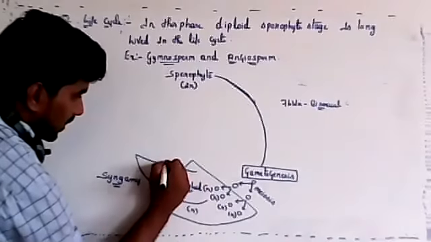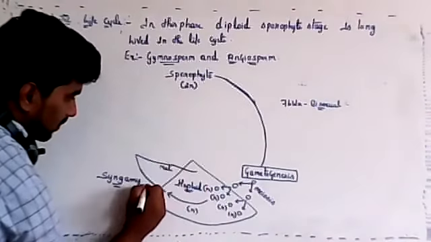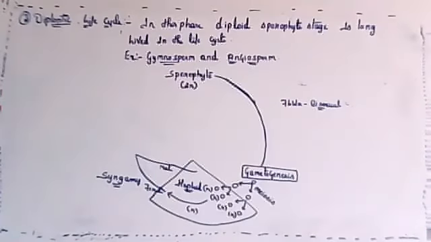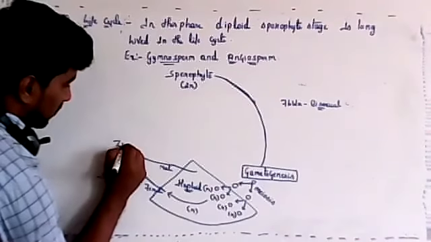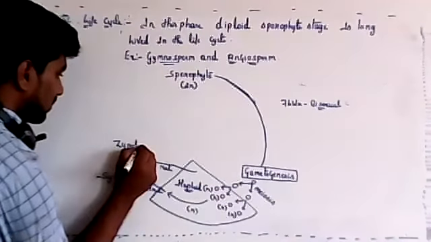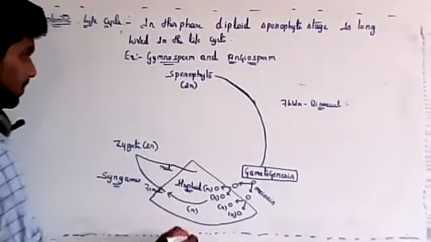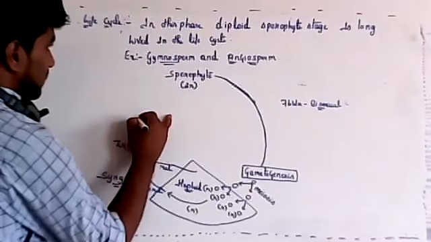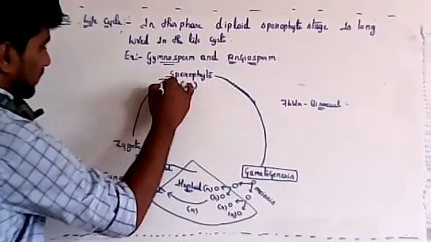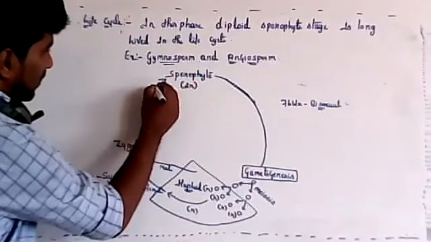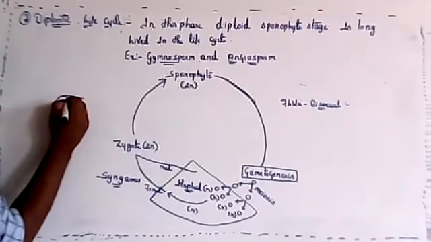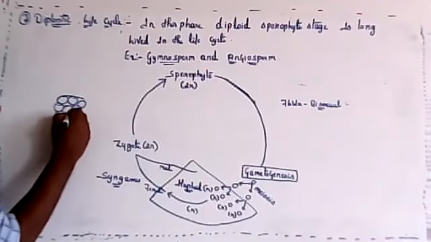After syngamy there is formation of the zygote. The zygote is diploid. This zygote will give rise to a sporophyte: it will develop into an embryo, and the embryo is nothing but clusters of cells.